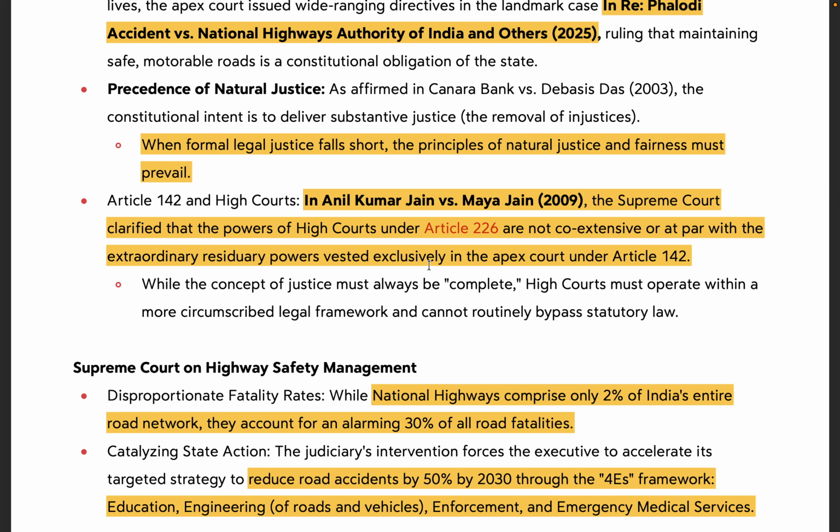Another very important distinction for your prelims MCQs that the Supreme Court has drawn is that the powers of the High Court under Article 226 are not co-extensive or at par with the powers under Article 142. So do not get confused if the UPSC frames a statement like, under Article 142, the Supreme Court gets extraordinary powers like the High Court under Article 226. Those kinds of sentences are there to mislead you. You should be careful of them.